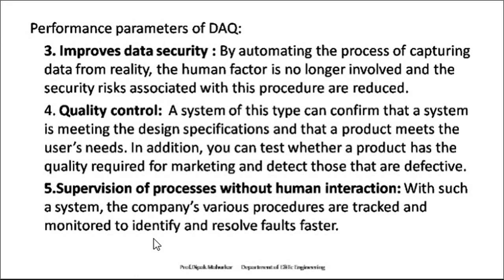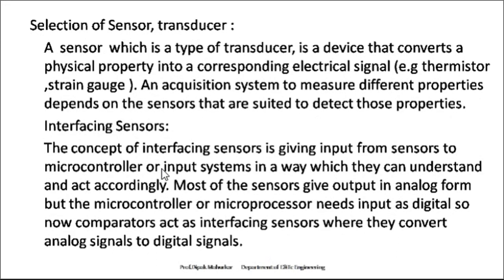With such a system, the company's various procedures are tracked and monitored to identify and resolve faults faster. So these are what we can call the performance parameters of a DAQ. Now the selection of sensor and transducer and interfacing sensor. A sensor, which is a type of transducer, is a device that converts a physical property into a corresponding electrical signal.